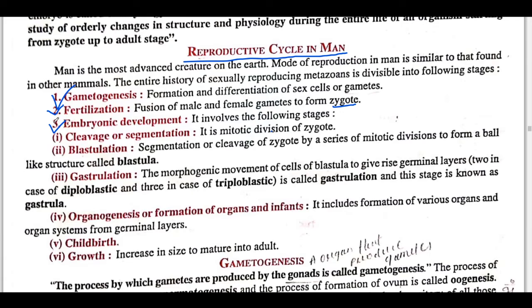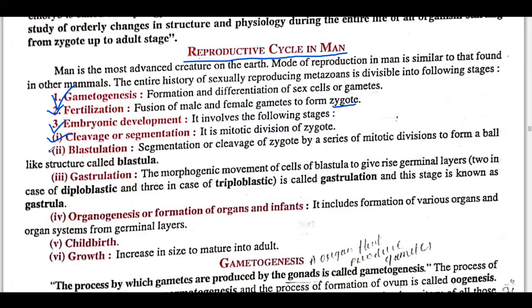Third is embryonic development. It involves different stages. First is cleavage, or we can say segmentation. Okay, so cleavage means it is a mitotic division of zygote, means after the formation of zygote mitotic division will take place.